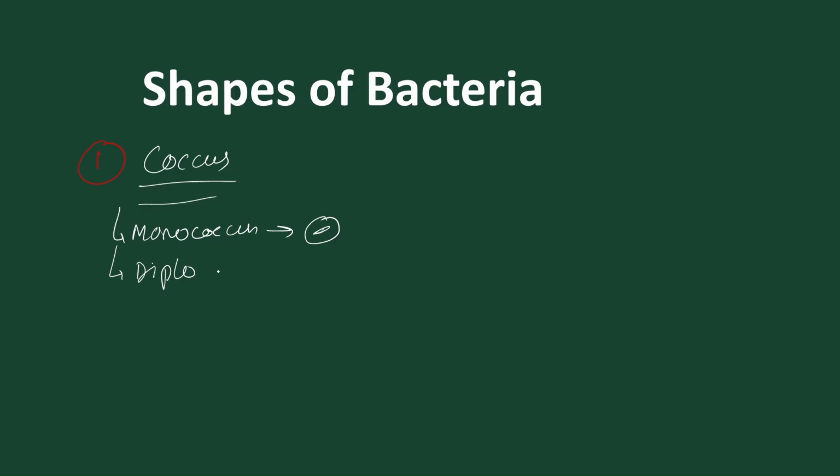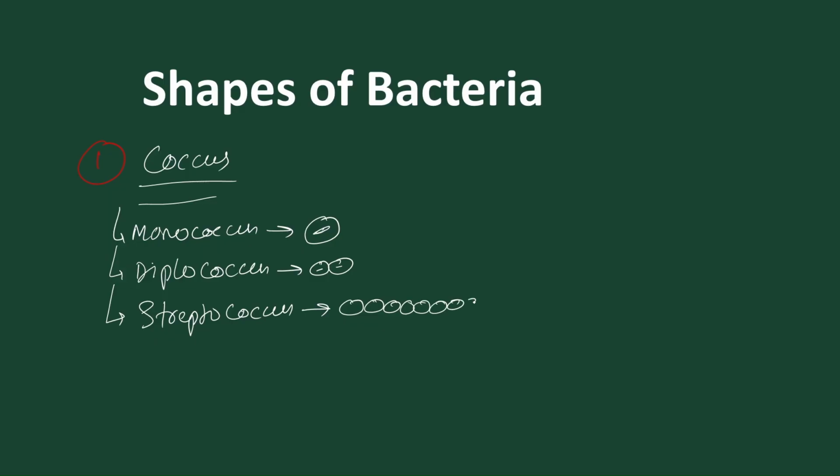Diplococcus. Diplococcus we find if the bacteria are present in colonial form and it's 2 in number. Streptococcus. In Streptococcus we find a group of colonies present in chain form. Staphylococcus. In Staphylococcus we find they are present in a bunch, grapes like form. If they are present in a bunch, they are called Staphylococcus.